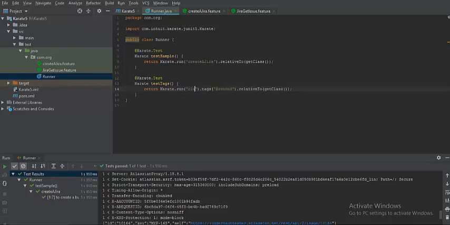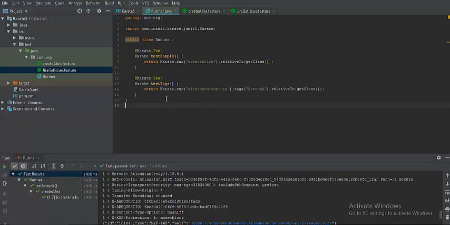Say for example, in the class path, we know what the class path is. src test java is considered as the class path, and com/org is the folder structure, because if you see the package name, you have a com, and inside that com you have another directory called org, and inside that org you have a couple of feature files. And I want to pick both of them, so I'm not specifying a particular feature file name. I want both of them to be executed.